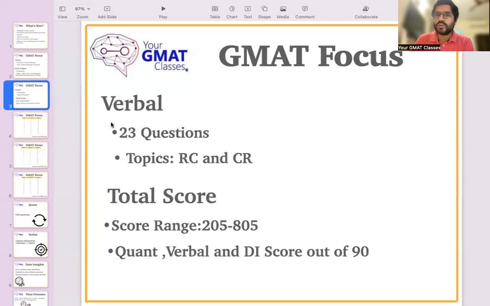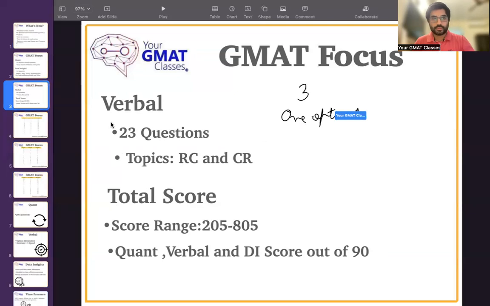And coming to verbal, you have 23 questions which are spaced between RC and CR. Again, the time is 45 minutes. Now, among these 3 sections, you can take one optional break of 10 minutes. So you have the option of one optional break.